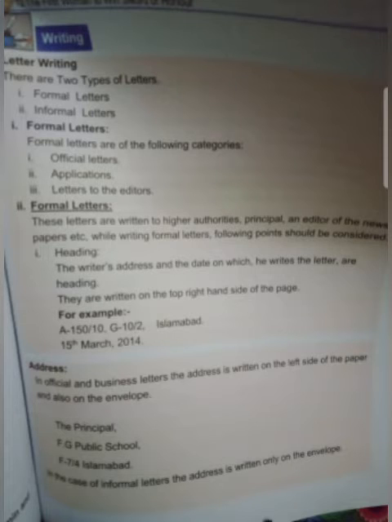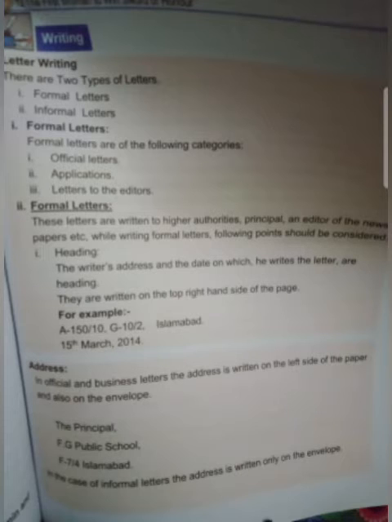First, the heading. The heading consists of the address. Means the editor, daily news, ABC press. They are written on the top or right hand side of the page. For example, A1510/10 G10 to Islamabad, 15th March 2014. Now there are two ways to write date. They have given you the one, 15th March 2014. The other way to write the date is March 15, 2014, and then you are going to put the full stop.